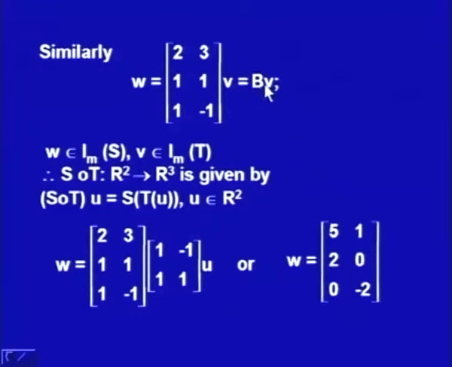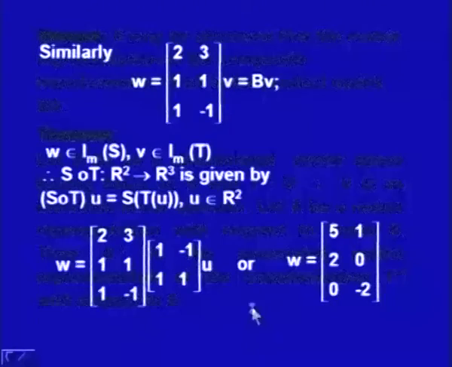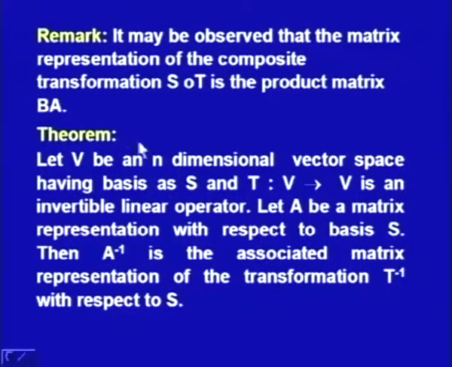So, I simply substitute the matrices. W is equal to the matrix with rows (2, 3), (1, 1), (1, minus 1), times V, which is the matrix (1, minus 1), (1, 1), times u. If we multiply these two matrices, we get W as the product of the two matrices, with rows (5, 1), (2, 0), (0, minus 2). So, that is how we can say that the matrix representation of the composite transformation S o T is the product matrix BA.